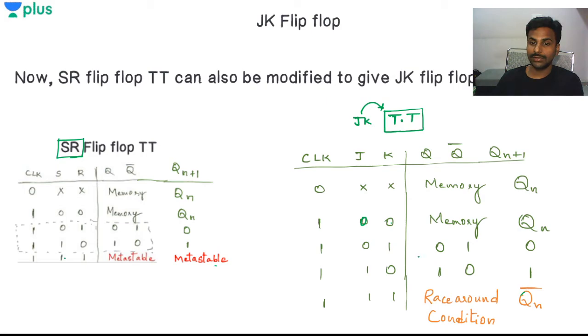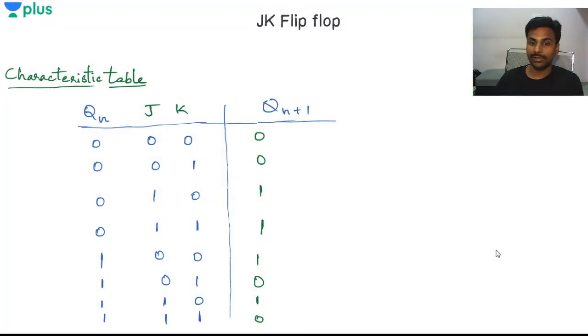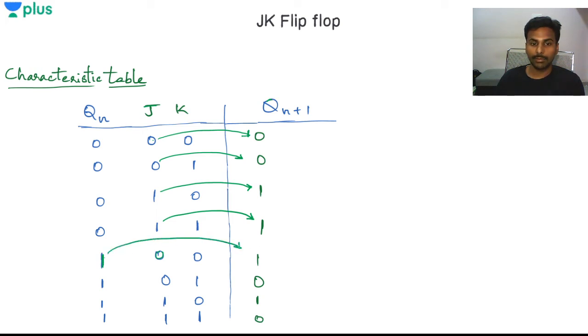I have J is 0, K is 1, and the next state comes to be 0. But since I have the Qn as 1 here, whatever the Qn value is, that value, the memory, I'll be getting over here. So 1 is going to be there, and here 1. Then 0 0 and 0 1 is basically toggled, 1 to 0 over here, and again 1 over here, right?